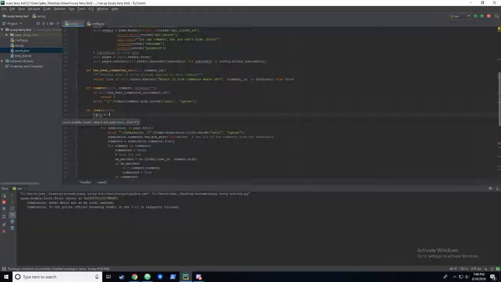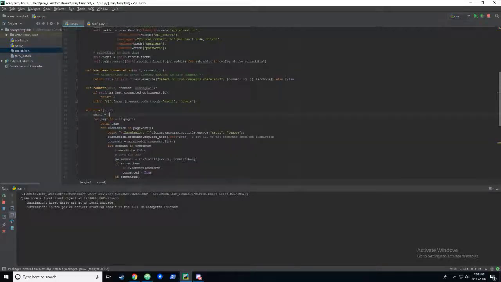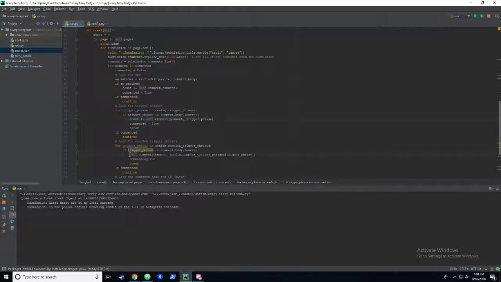And actually, since we're doing that, we're going to need to put this before our comment functionality. This is kind of ugly code.